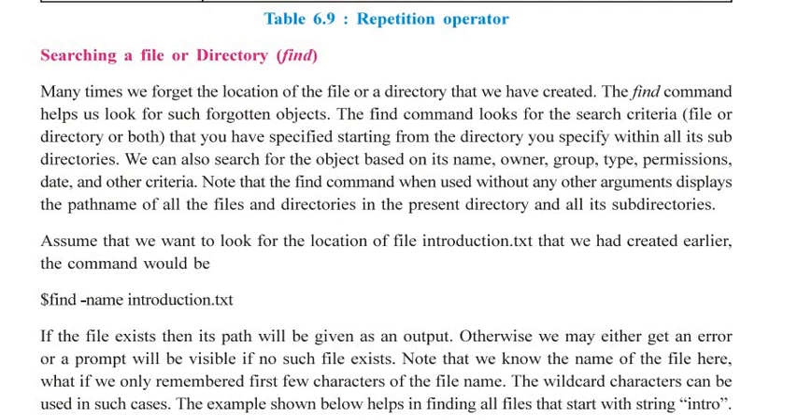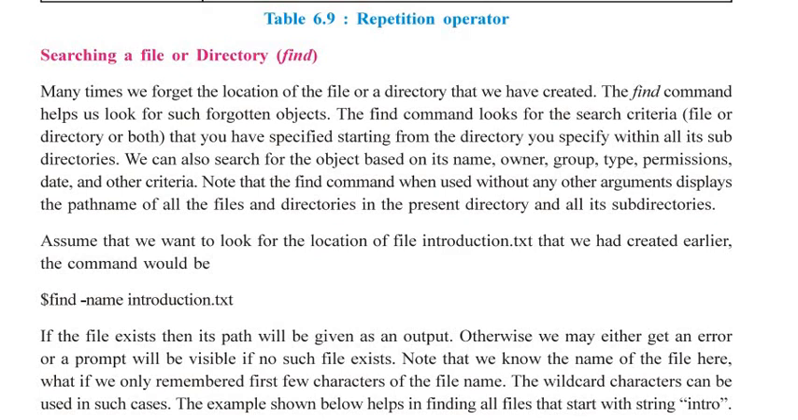So, where will it search? It will search from the directory where you are in, plus also the subdirectories inside that directory. We can also search for objects based on name, owner, group, type, permission, date and other criteria.